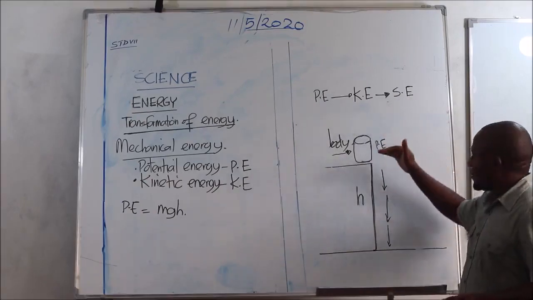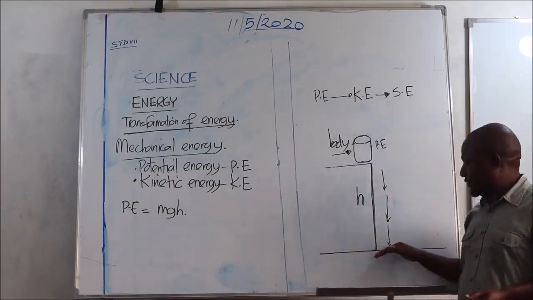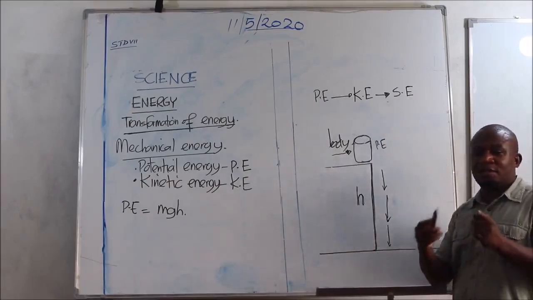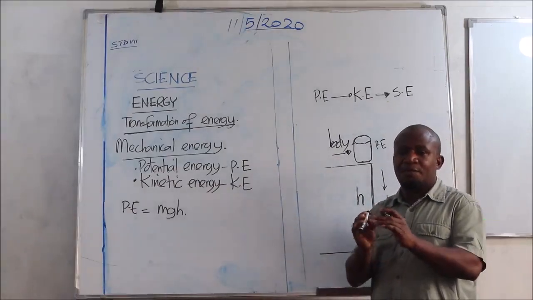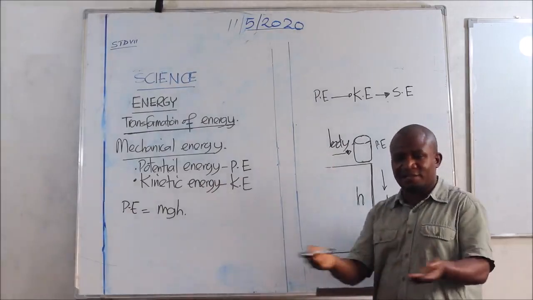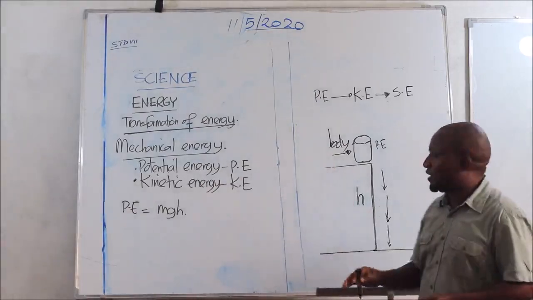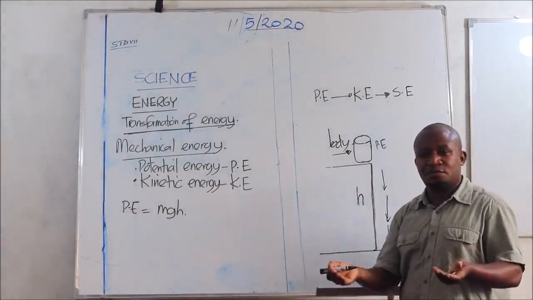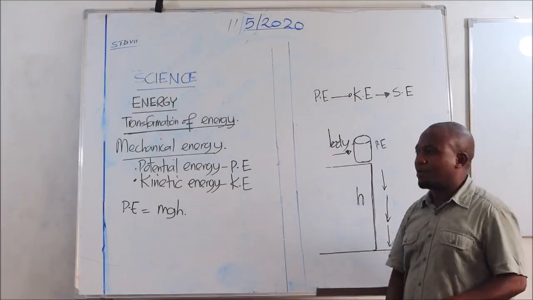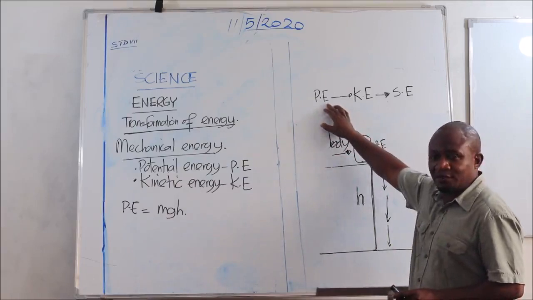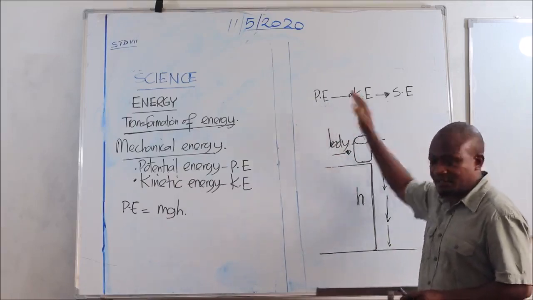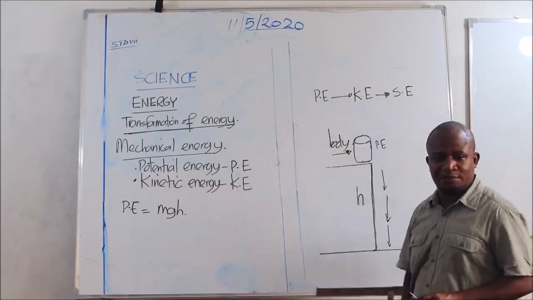But when the glass is on the ground, it again possesses potential energy. Then when the cracking sound is heard, that is where the energy is converted into sound energy. Now I have to repeat this quickly. On the top of the table, potential energy, which is converted into kinetic energy as it moves downwards.